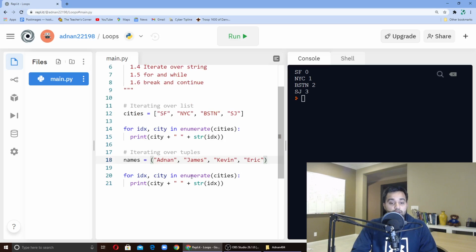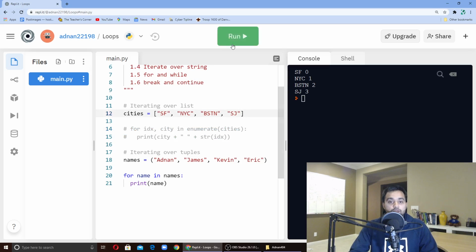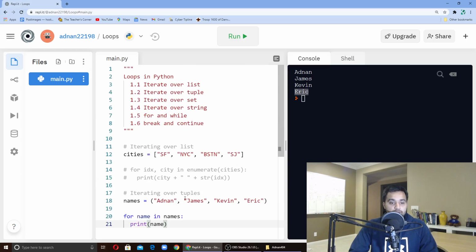We can do enumerate too, but I'm going to ignore that for now. So for name in names, notice again it doesn't matter what this is, it's just important that you keep clear code guidelines, and do print name. And what do you know, each name is printed on the screen. We can do enumerate too, but I already showed you, so it's fine.